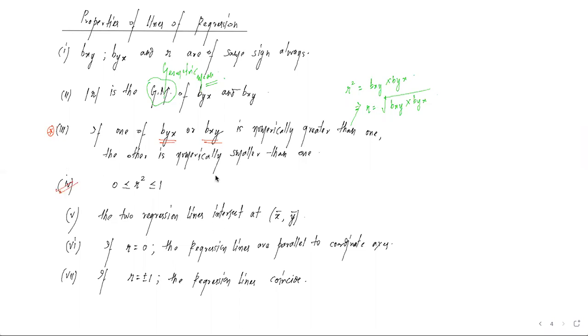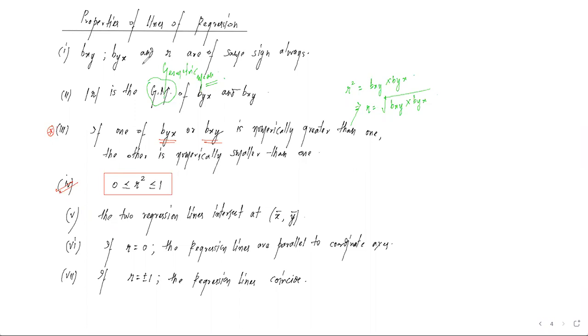Property number 4, you can see that r square, जो हम coefficient of correlation निकाल रहे थे, उसको square करने पे हमेशा हमारा value 0 और 1 के बीच में होना चाहिए. It cannot go beyond 0 on the left side and beyond 1 on the right side. It has to be always less than or equal to 1, and always greater than or equal to 0. If we are getting a value outside this boundary range, it clearly implies that our assumption was wrong, or we are proceeding in an incorrect direction. So this is one method to check whether our sum is correct or not. और जो भी हम वहाँ पे assume करने वाले आने वाले क्वेश्चन में हम देखेंगे कि हम एक assumption पे अपना काम करते हैं, वो assumption हमारा सही है कि गलत है, ये हमें property number 4 से पता चल जाएगा.